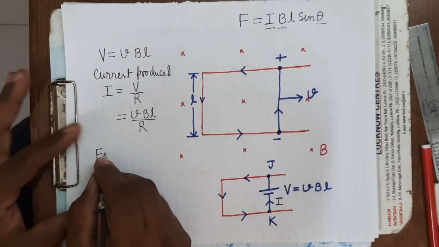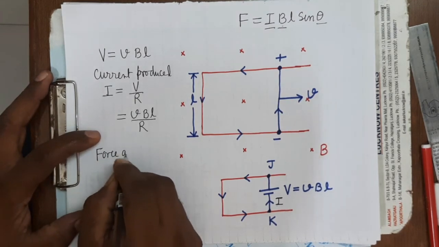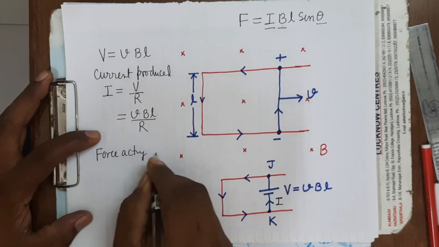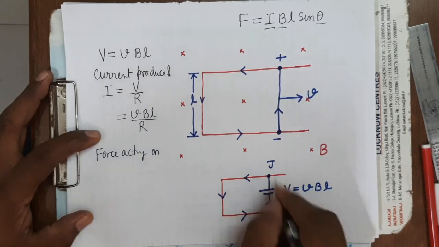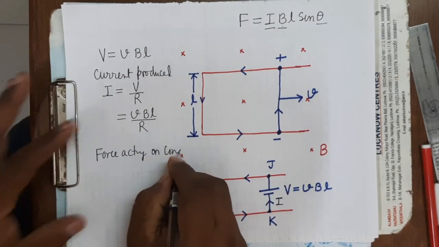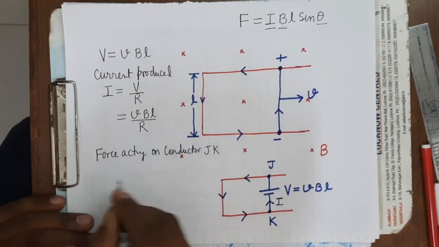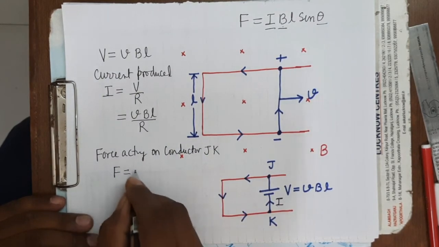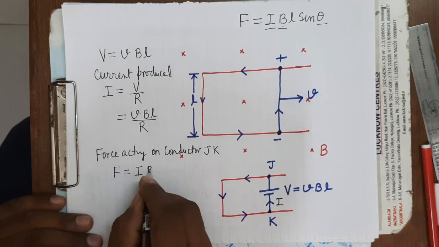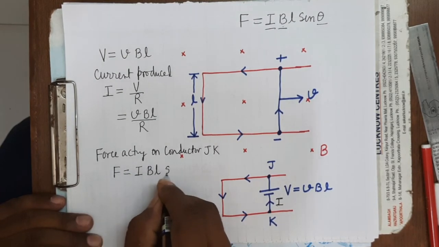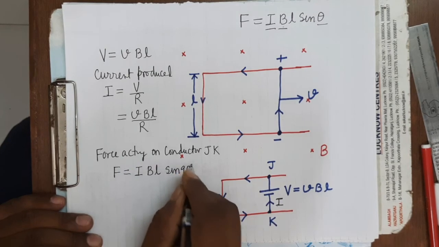Magnetic force acting on conductor JK will be F equals I into B into L into sine 90 degrees.